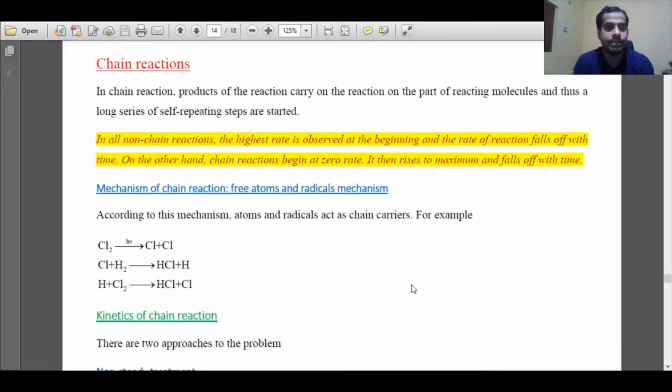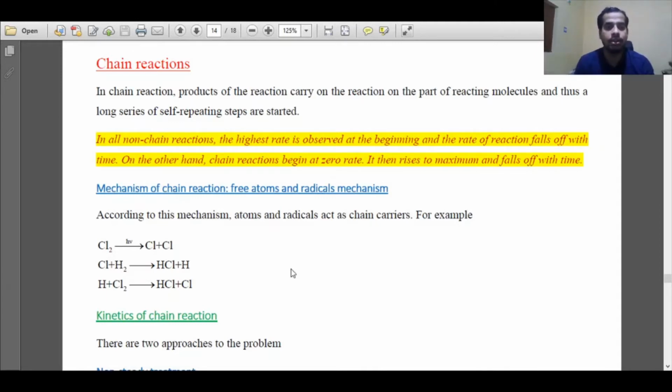Hello, in this session we will discuss chain reaction. In a chain reaction, first a particular intermediate is formed, and those intermediates are responsible for carrying out multiple reactions in a vigorous manner. Those intermediates are basically called radicals in chain reaction. We will discuss more about them in a short period of time. So how is a chain reaction different from a non-chain or any other conventional reaction?